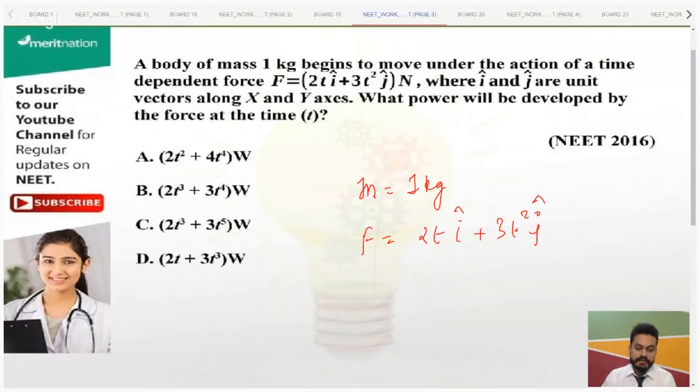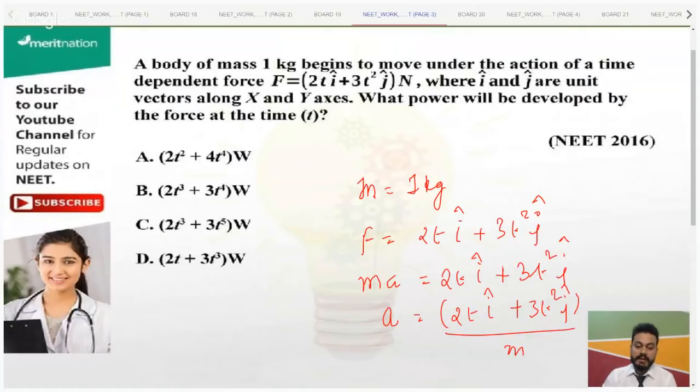Okay, so we are given the force, and force is nothing but mass into acceleration. So I'll just find velocity from the same expression. Acceleration will be 2t i cap plus 3t square j cap by mass. Mass is given as 1, so it won't make a difference.